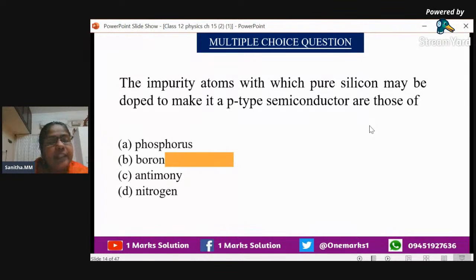And out of these 4 options, which one is the trivalent impurity we can find to get p-type semiconductor? Phosphorus, boron, antimony, nitrogen. Isn't it? So which one is the correct answer? We can say boron is the correct answer. When boron, that means trivalent, is added to a germanium or silicon crystal structure, we will get p-type semiconductor.